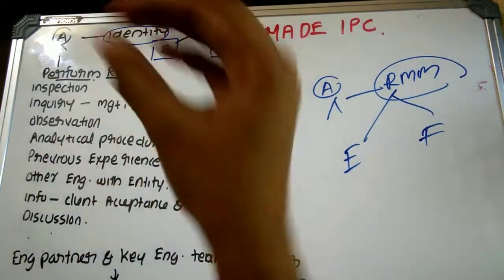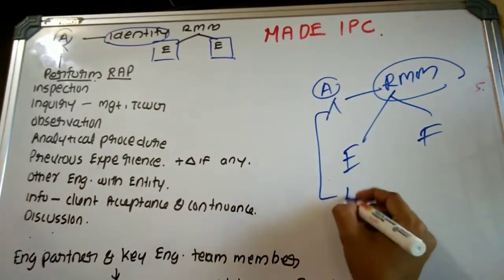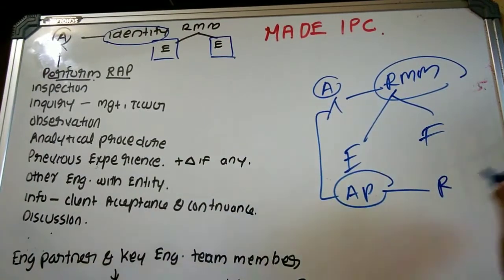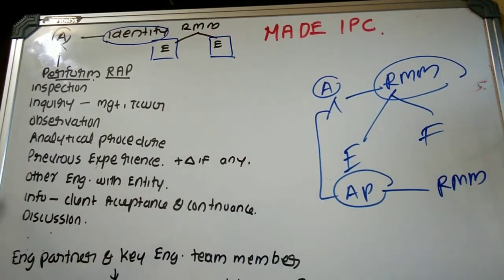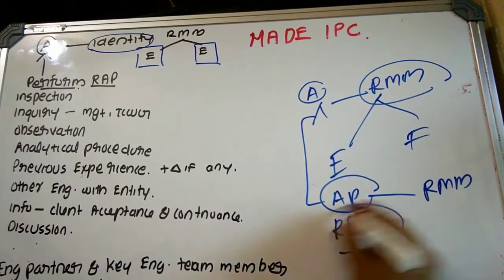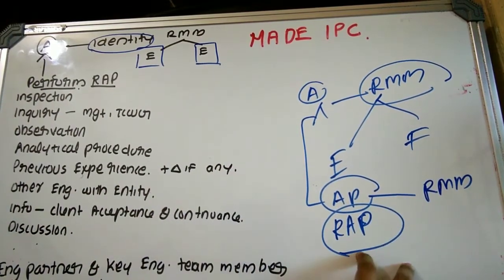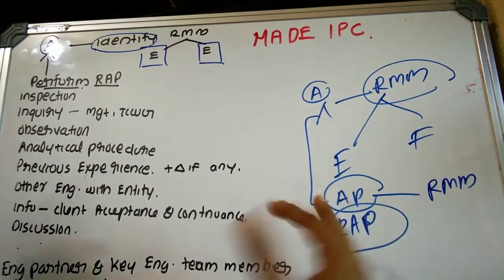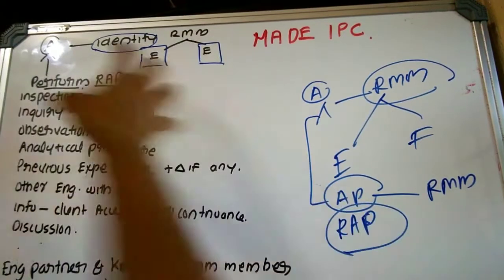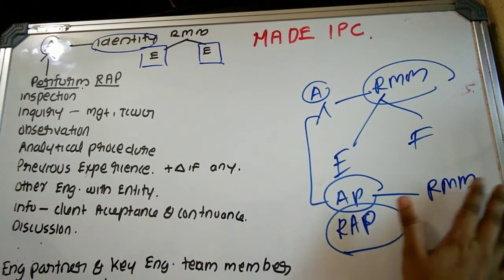For getting an understanding of the entity and environment, the auditor has to perform what? Audit procedure. This audit procedure is mainly for the purpose of understanding or determining whether there exists a risk of material misstatement. So we can state it as what? Risk assessment procedure. That is, the auditor, in this case the engagement partner, has to perform risk assessment procedure, so as to determine the existence of risk of material misstatement.